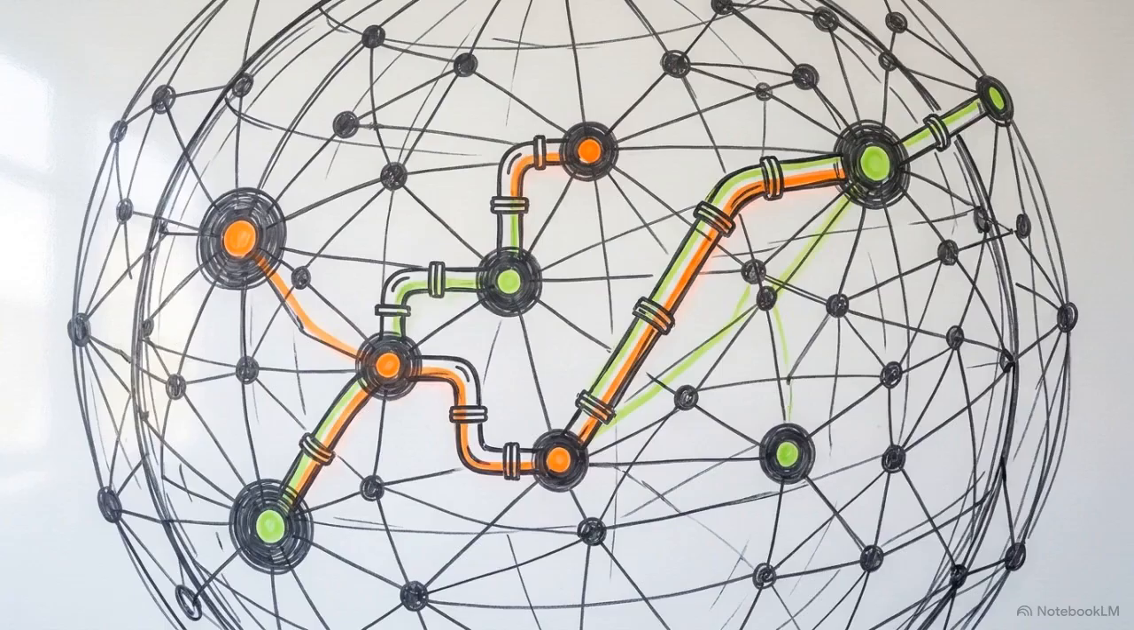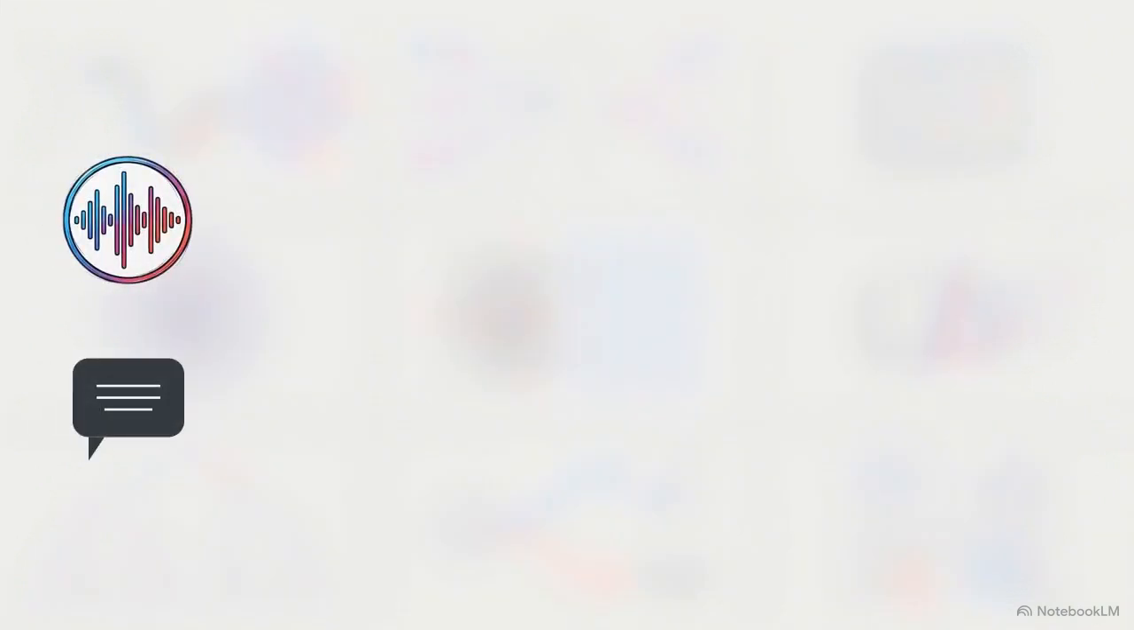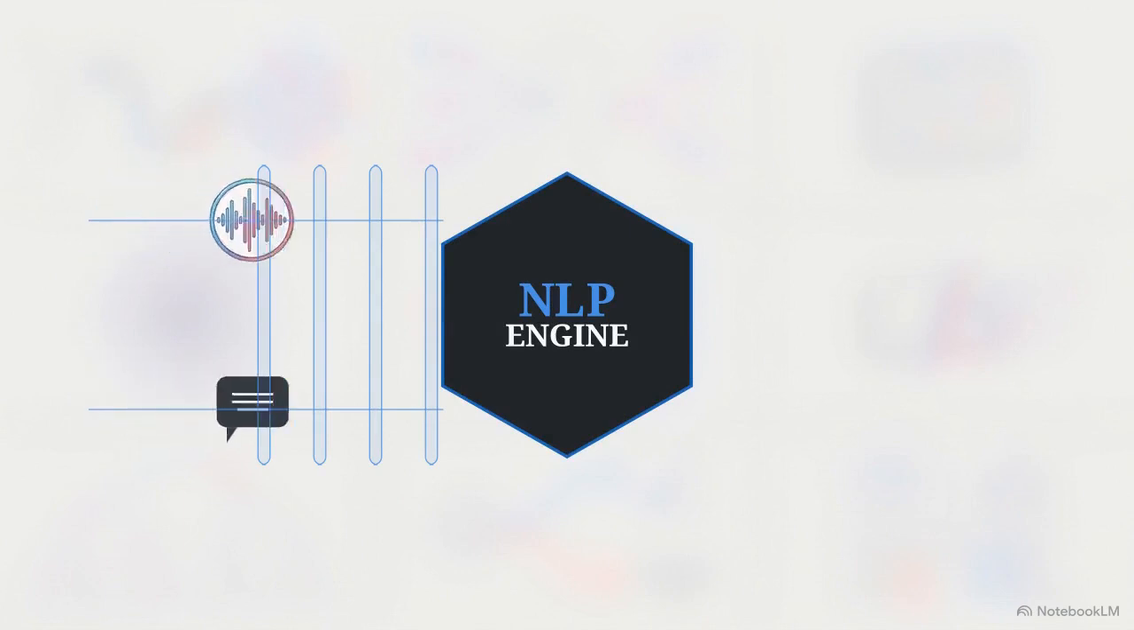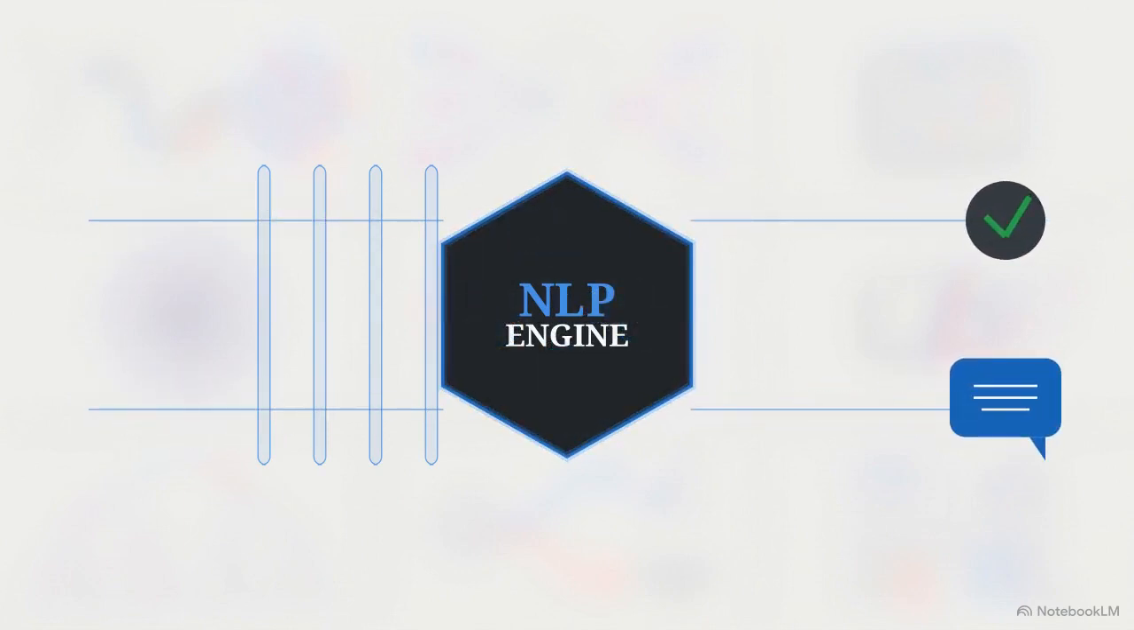Zooming out from the internal architecture, we can see exactly how this pipeline powers real-world applications. This visual highlights four foundational utilities of NLP that rely entirely on these stages: virtual assistants, chatbots, spam detection, and text summarization. When you speak a command or type a customer service inquiry, virtual assistants and chatbots execute this entire pipeline instantly to interpret your need and generate an accurate response.